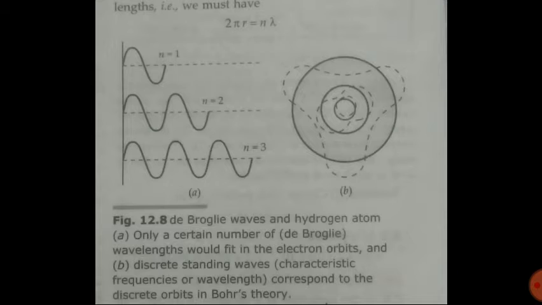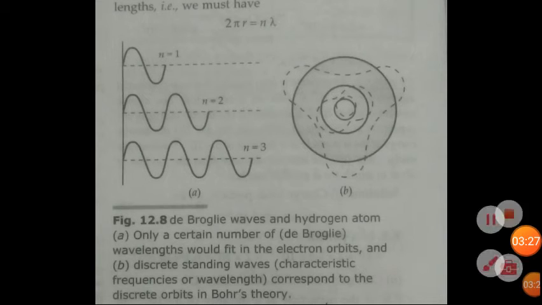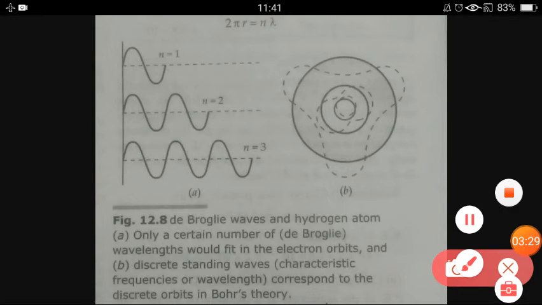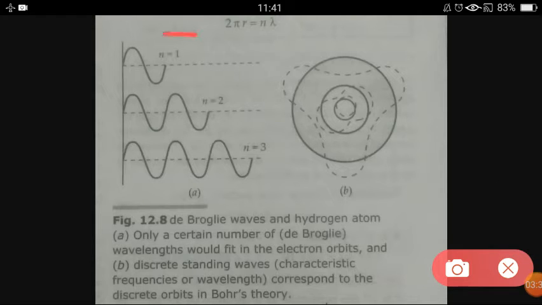So like that, whenever the electron is revolving, on the right hand side in figure B, if the number of wavelength is 1, you can see the innermost circle, the circular dashed line, representing the orbit of the electron.